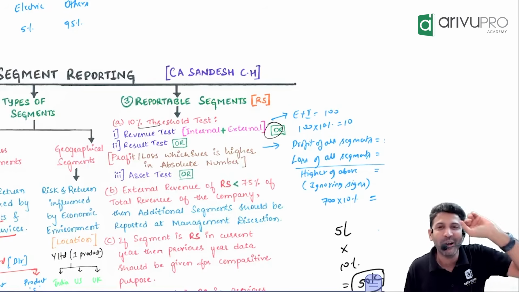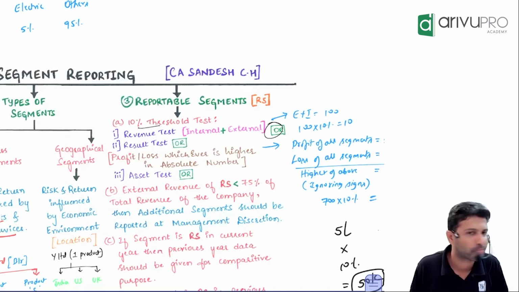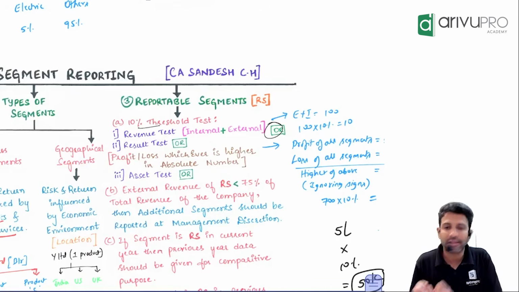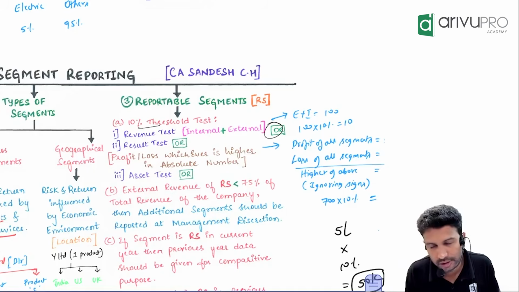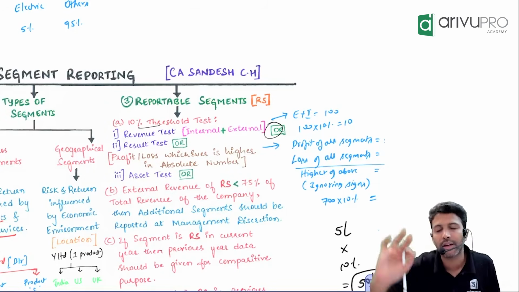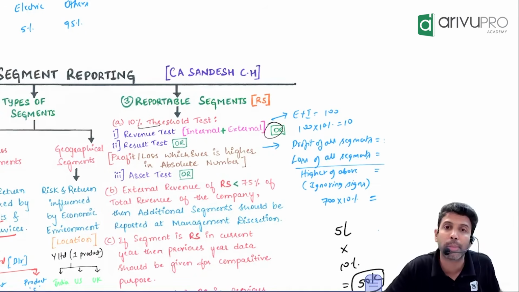Okay. So for us, it is pass or fail, meaning for a company, what is the result? Profit or loss. So it is not a profit test, it is a result test. How the result test works is, sir, if you have 10 segments, by chance, if you have 10 divisions, is it necessary all the 10 divisions should make profit? No. Some may make profit, some may make loss.